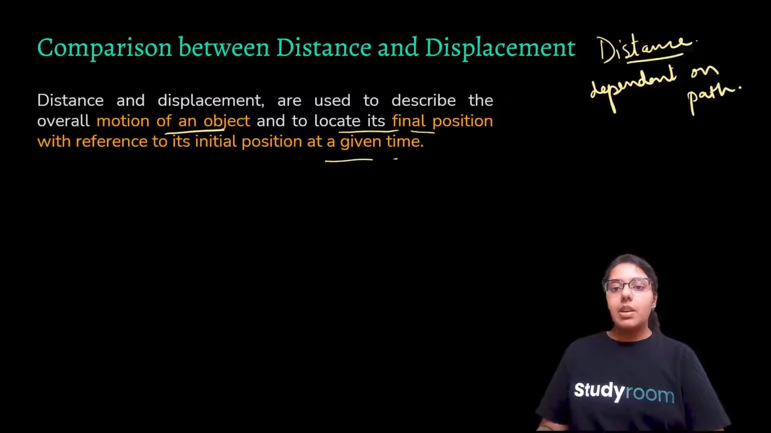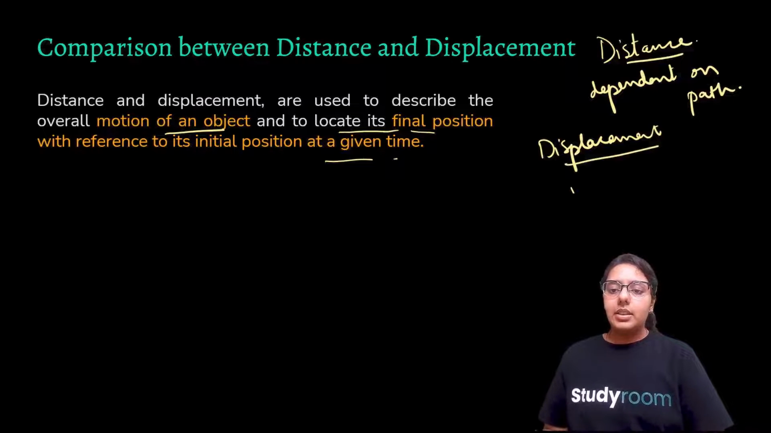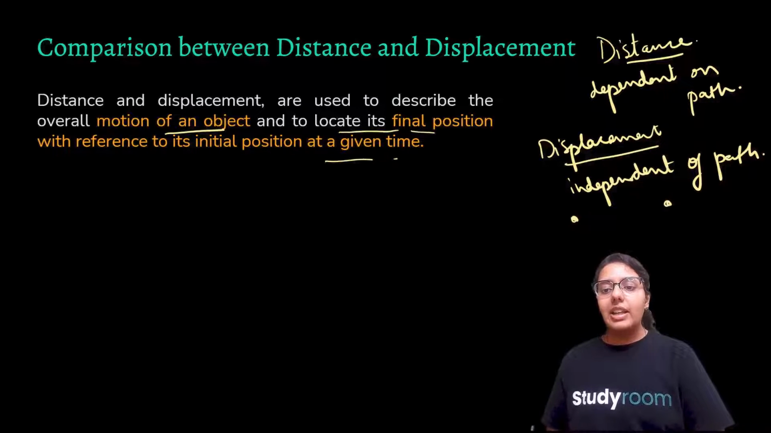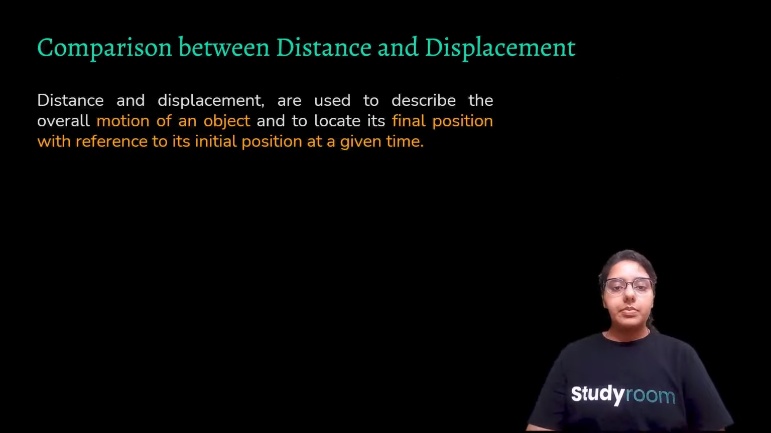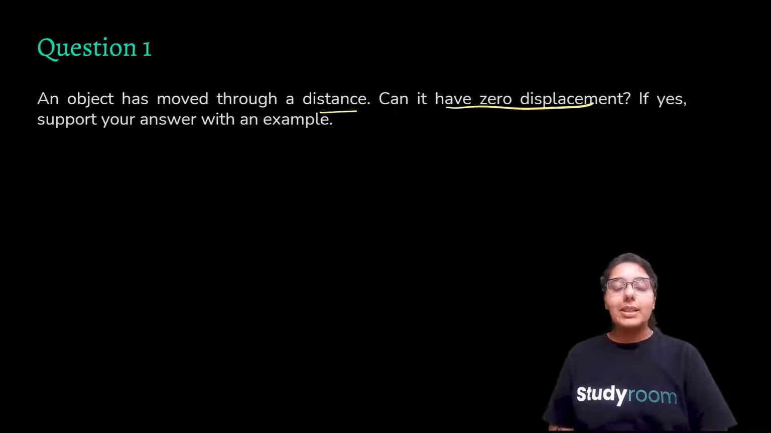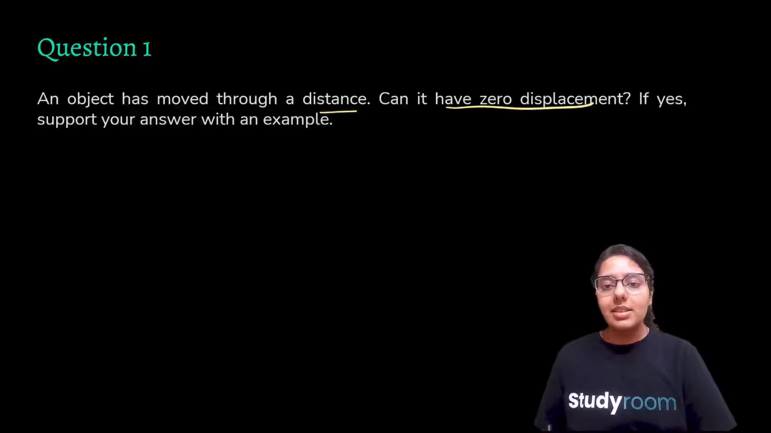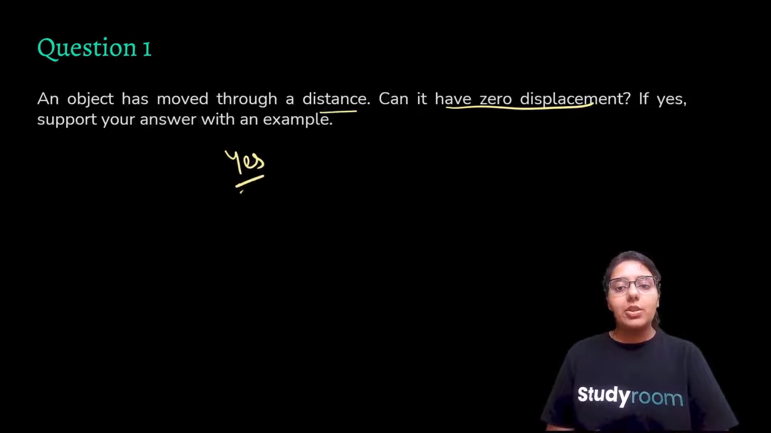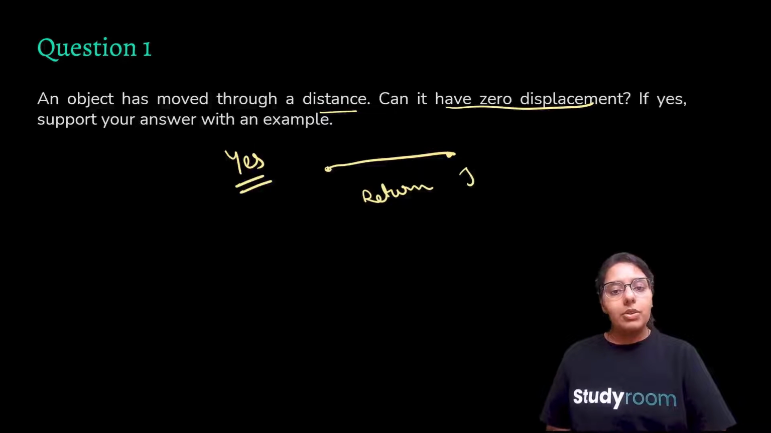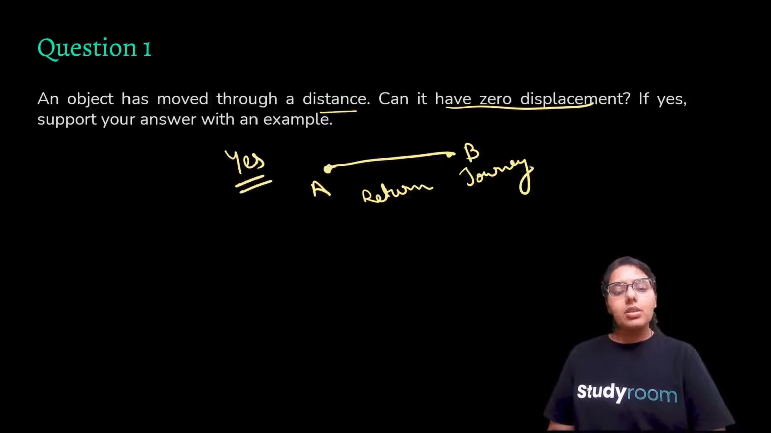So, comparison between distance and displacement. Distance and displacement are used to describe the overall motion of an object and to locate its final position with respect to its initial position at a given point. Some key points: distance is dependent on path. It matters, the whole journey matters. But displacement is independent of path. Only your initial and final points matter.